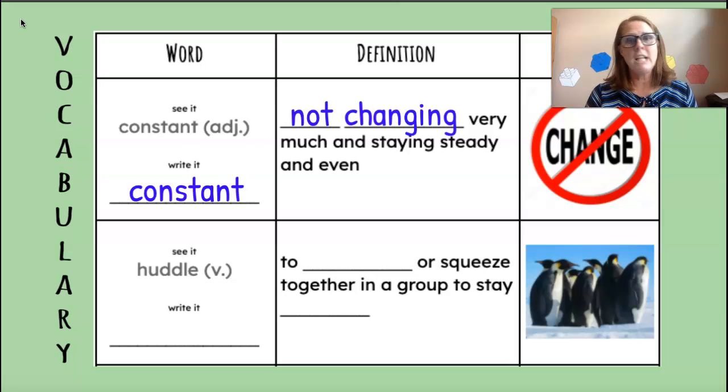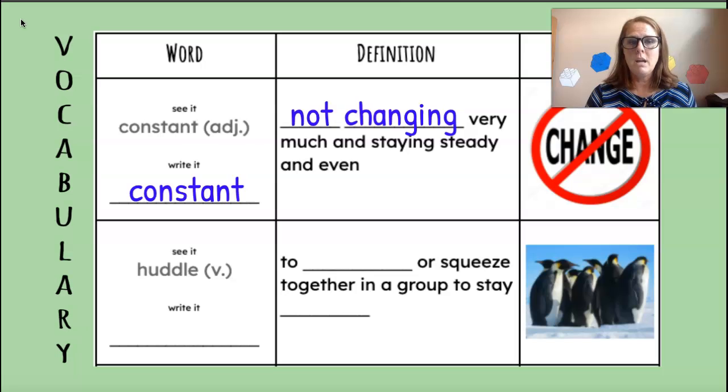Constant means not changing very much and staying steady and even. What's that saying? Slow and steady wins the race. Our agenda each day is an example of something that is constant. We don't do all completely different things every day. It stays the same. Our next word is huddle.